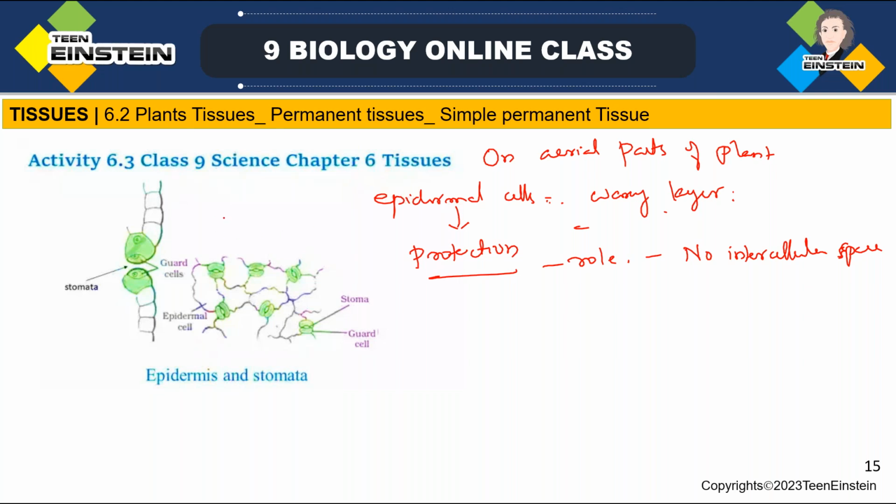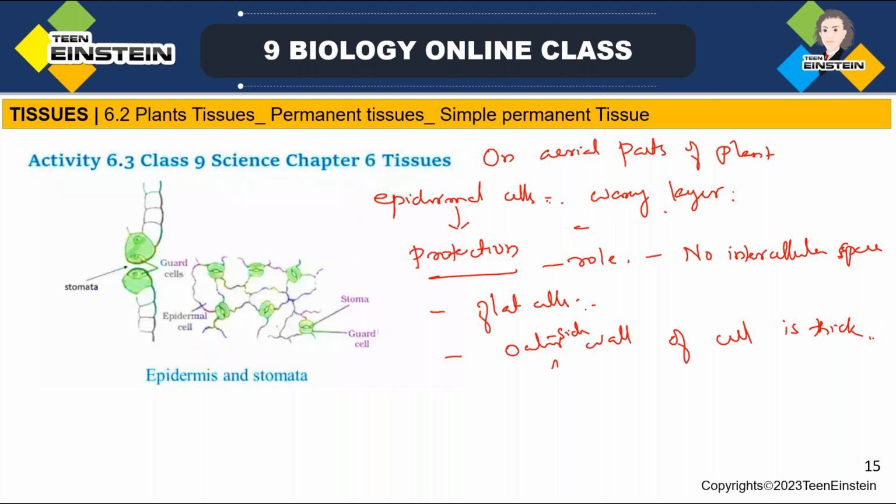And most of the epidermal cells, compared to other cells, are relatively flat. Their outer side wall will be thicker than the inner wall. The outer side wall of the cell is thick compared to the inner side.